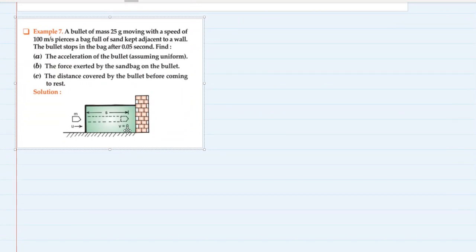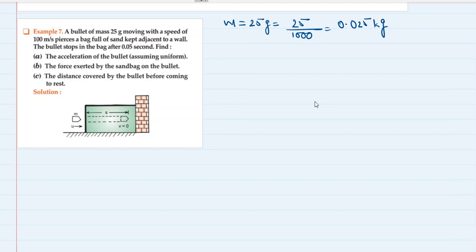A bullet of mass 25 grams. Mass of the bullet is 25 grams. Let's convert it into kilogram, because we want everything in SI units, so 25 by 1000, that is 0.025 kg. That's the mass of the bullet, moving with a speed of 100 meter per second. Initial velocity is 100 meter per second.